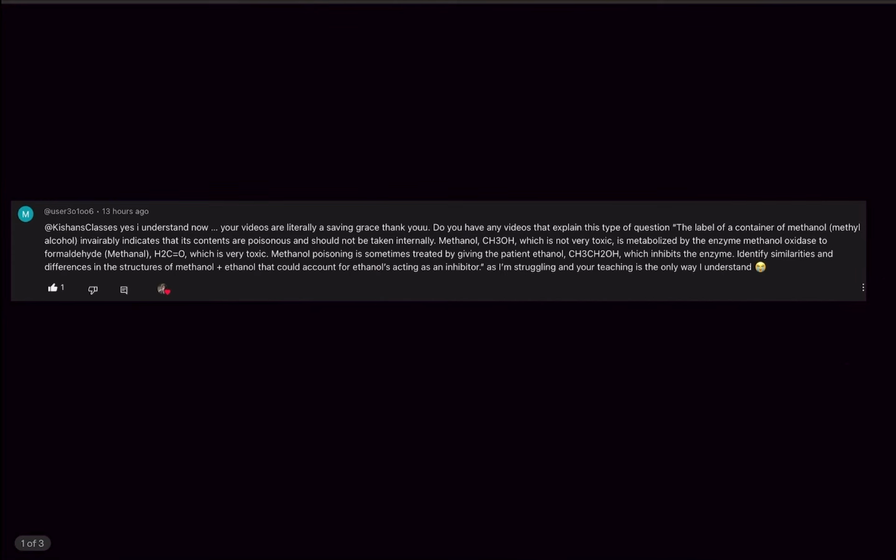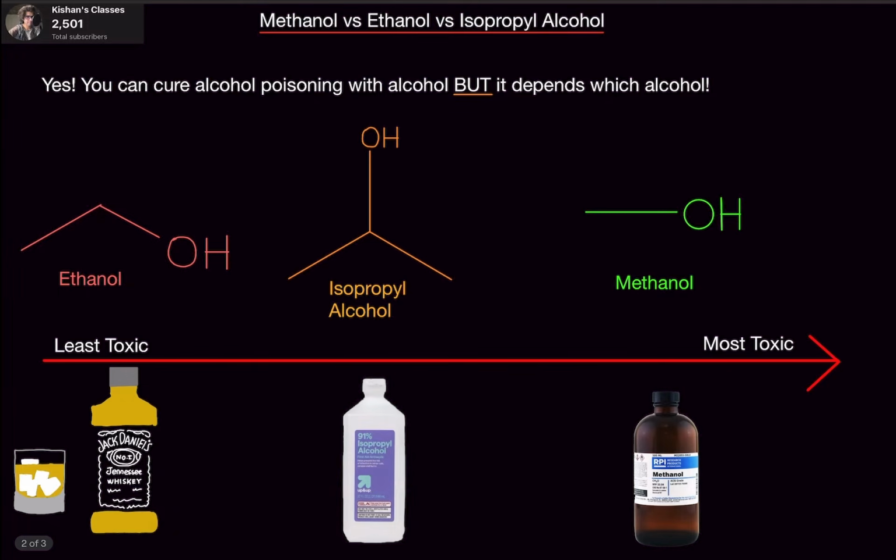So I got a very nice comment basically asking, what's the difference between ethanol and methanol, and how ethanol can save you from methanol poisoning? So it's indeed methanol poisoning that you can save yourself from. So let's go over it. There are three main different types of alcohols that we're going to talk about. We have ethanol, then we have isopropyl alcohol, then we have methanol.